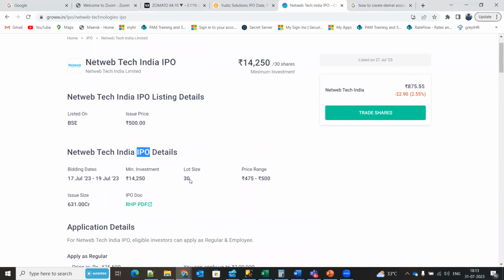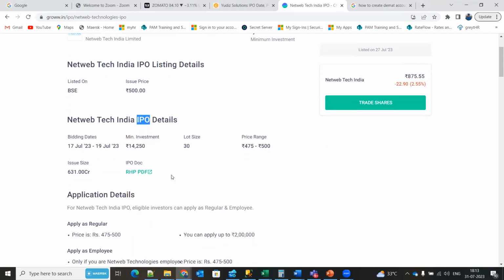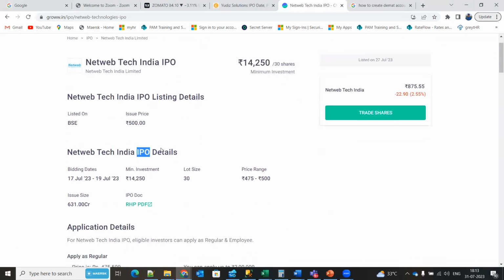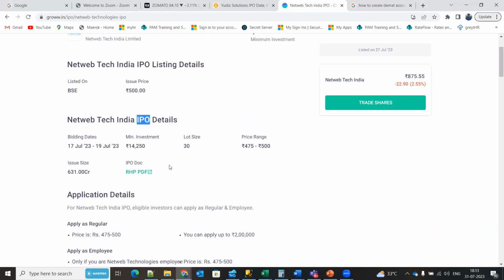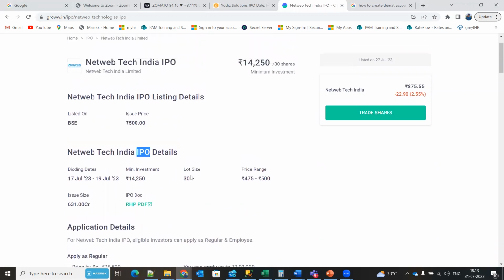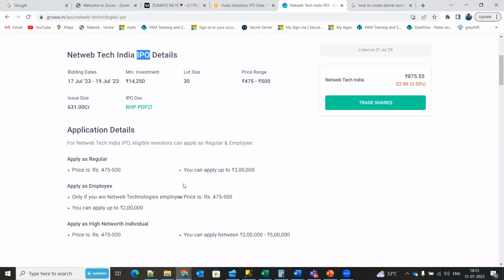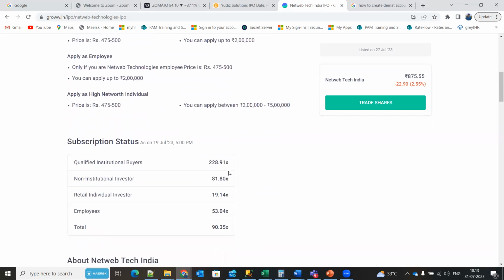So you can get one lot or two lots. Each lot contains 30 quantities, or 30 shares. So you need to pay this much amount to get the shares allocated on an IPO basis. If they need 631 crores, they're estimating one share worth 500. You can apply up to 2 lakhs. So up to 2 lakhs, however many lots you have, that much amount you can allocate.